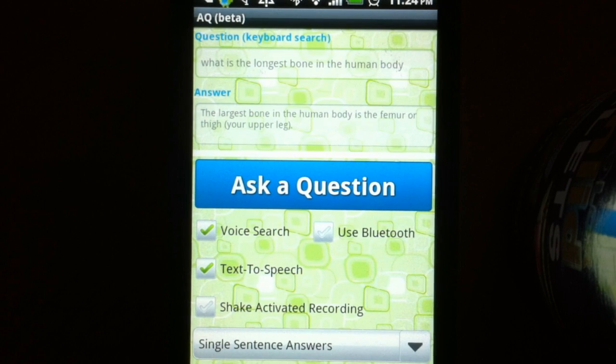Okay, this concludes the demo. AQ software is coming to Android market soon.